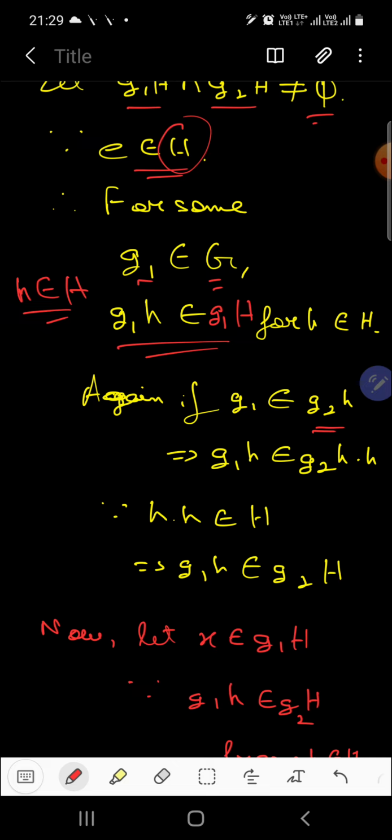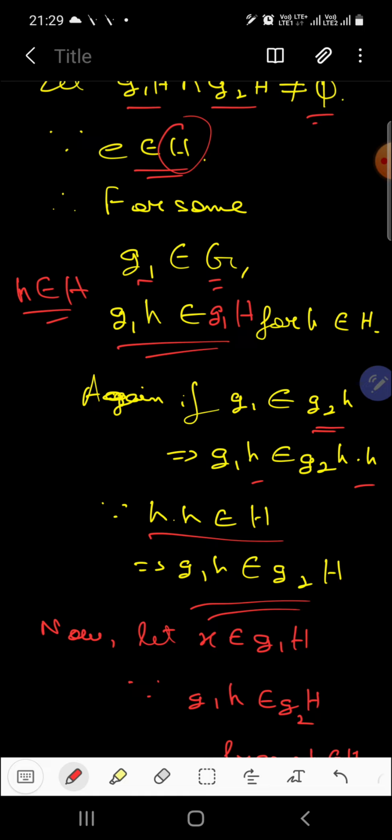Here, G1h can also be an element of G2 capital H. By these methods, G1h can belong to the set G2H, but G2 can be any element from the group G. Now composing h on both sides, since h composed with h belongs to the subgroup capital H itself, G1H also belongs to the left coset G2 capital H. Got it?